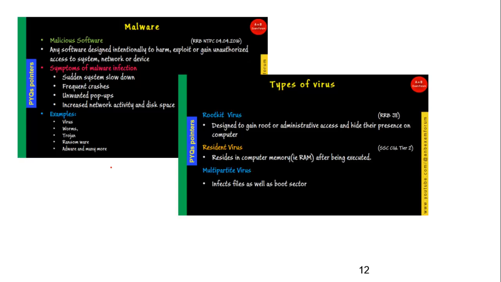All such pointers we have seen in the malware chapter. The resident virus resides in the computer memory and will recreate itself after being executed. Once it is executed, it will hide in some part of the memory, and it is going to harm your computer.